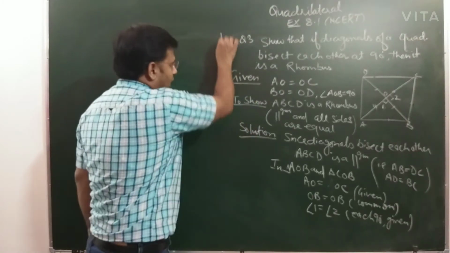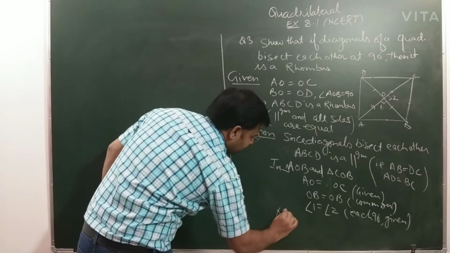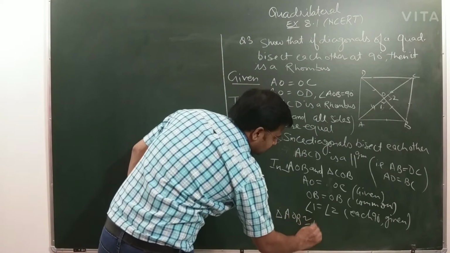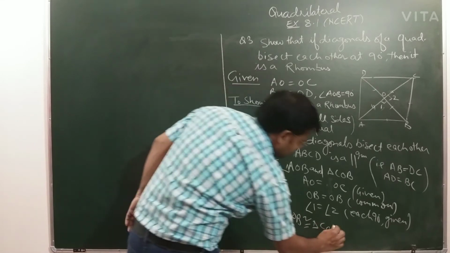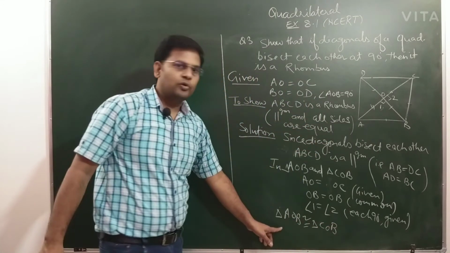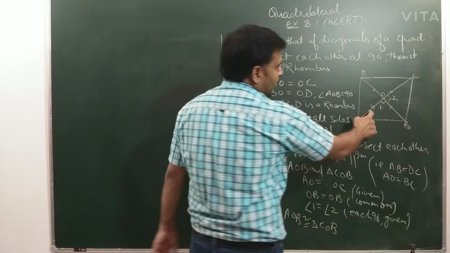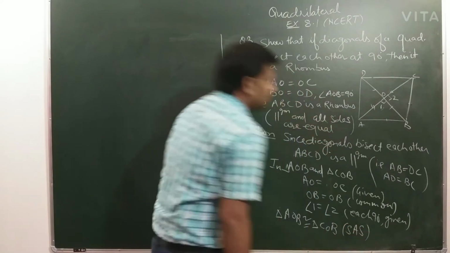So now we have come to the conclusion that these two triangles AOB and COB are congruent, and you can see which rule they are using, side, angle, side.